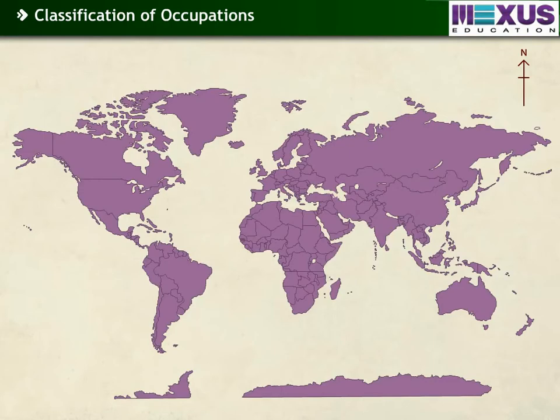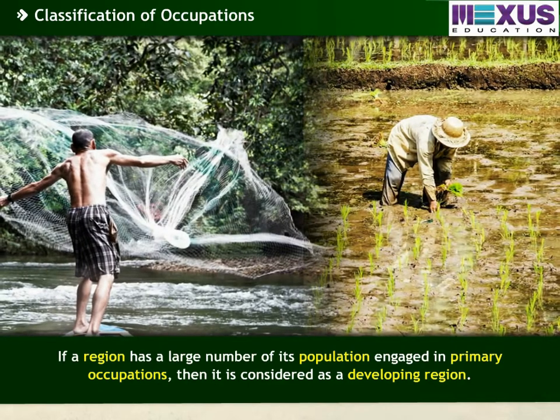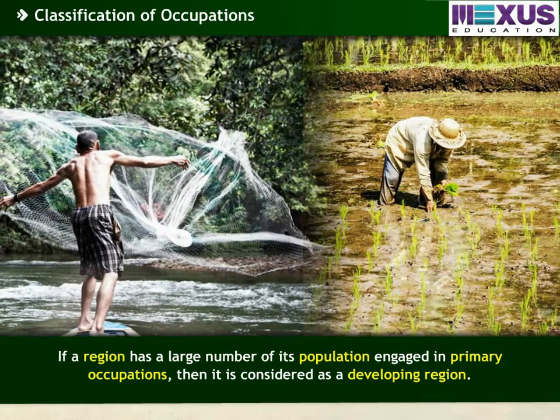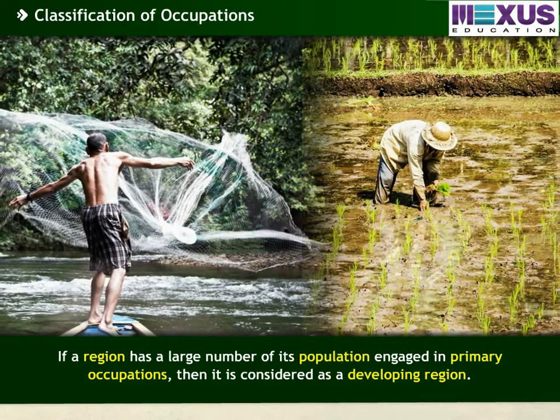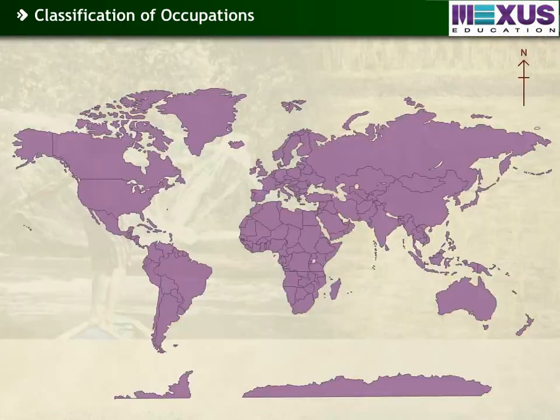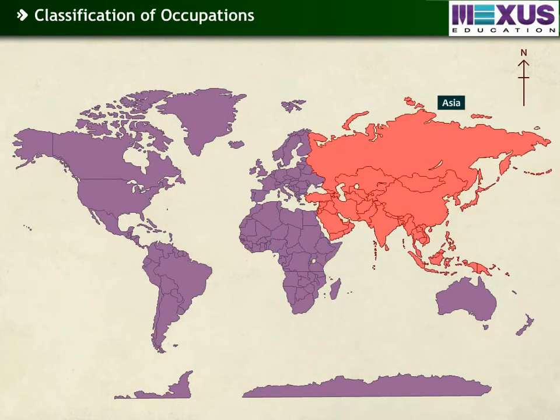These include the United States and the western part of Europe. If a region has a large number of its population engaged in primary occupations, then it is considered as a developing region. These include parts of Asia and the equatorial region of Central Africa.